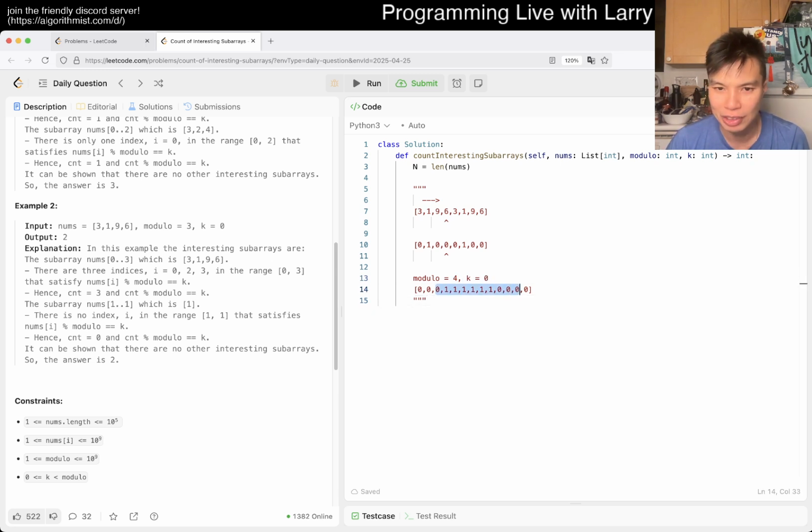So your initial subarray might be this. This is one subarray. Hopefully you see what I'm doing with the highlighting. This is a second subarray with 2 zeros on both sides. This is the 3rd subarray. And then lastly, this is the subarray. But you do have to extend this to go here, and here, and here, and here, and here, and here, because these subarrays all contain 4 zeros.